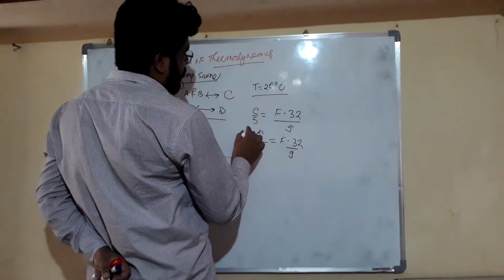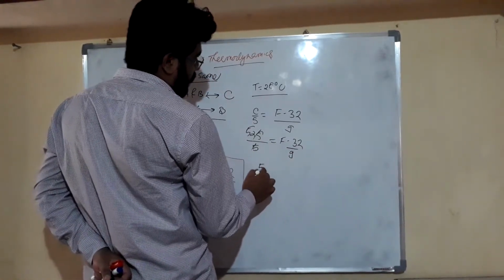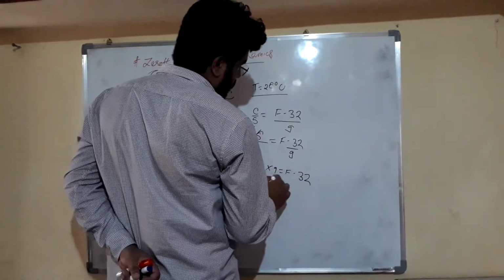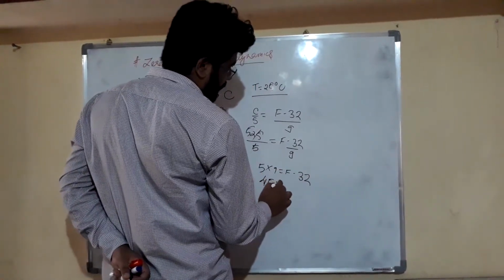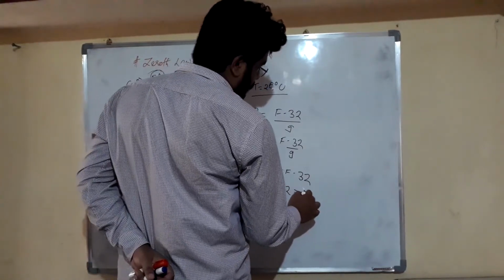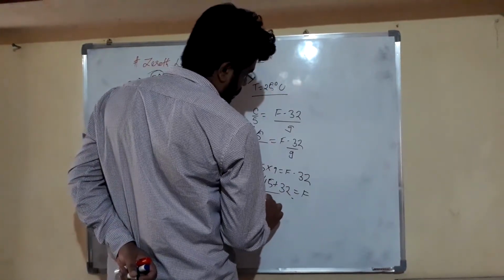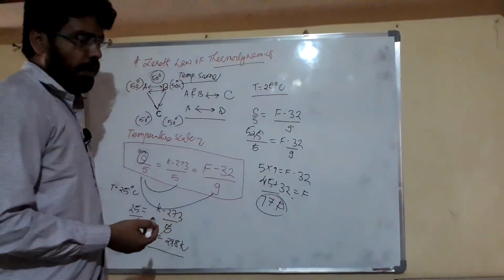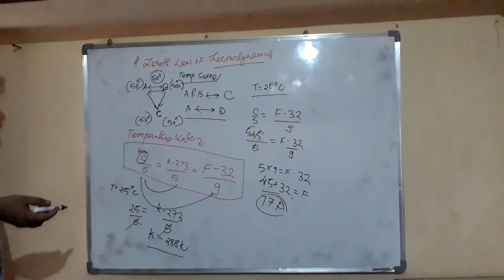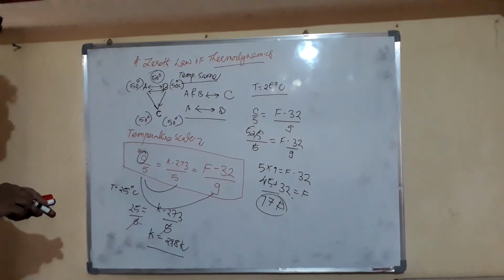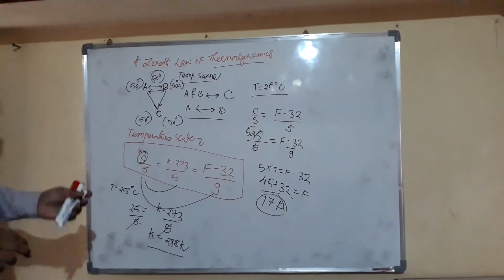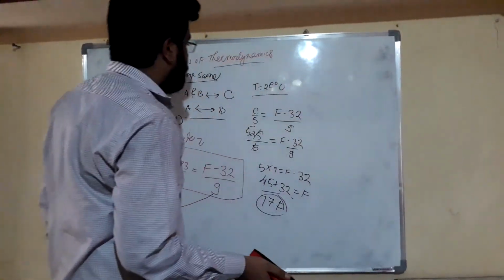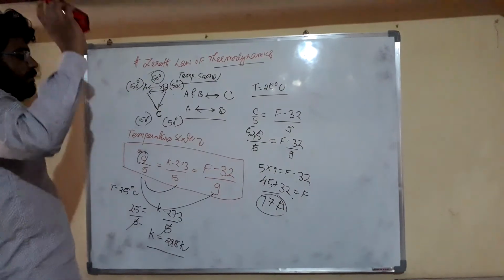Here it becomes 5. 5 into 9 is equal to F minus 32, so 45 plus 32 equals F, and it becomes 77 Fahrenheit. So by using this formula, we can convert Celsius into Kelvin and also into Fahrenheit. This is our temperature scale, the formula used for conversion of temperature.